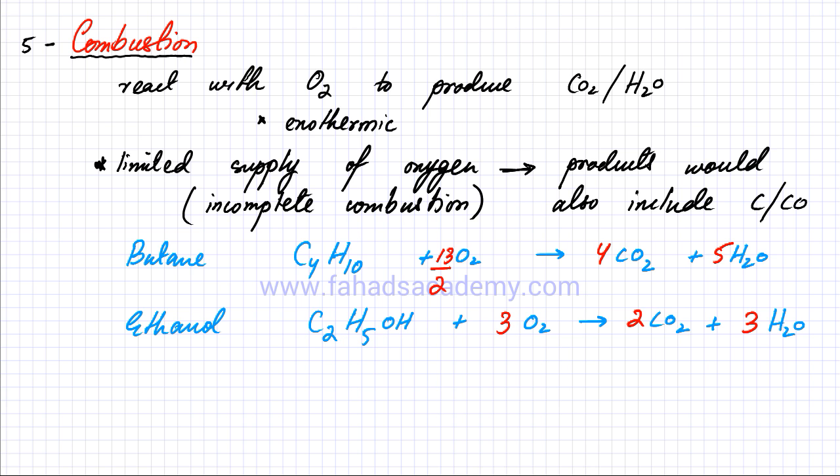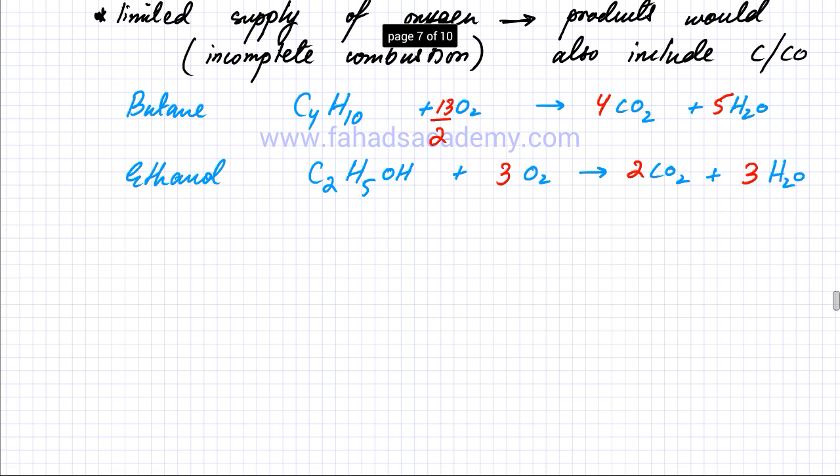Similarly, we can do one more example. Let's think of a bigger molecule, like decene. Decene is going to contain 10 carbon atoms, and it's an alkene.